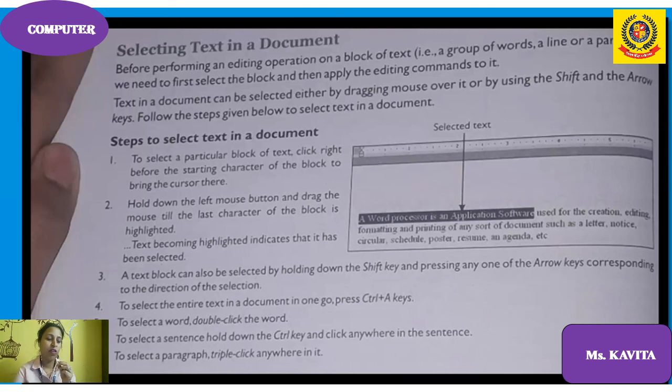The text block can also be selected by using the shift key and arrow keys. To select the entire document, you can press Ctrl+A. To select a word, you can double click the word. To select a sentence, hold down the control key and click anywhere in the sentence. To select a paragraph, triple click anywhere. So in this way we can select text in a document.